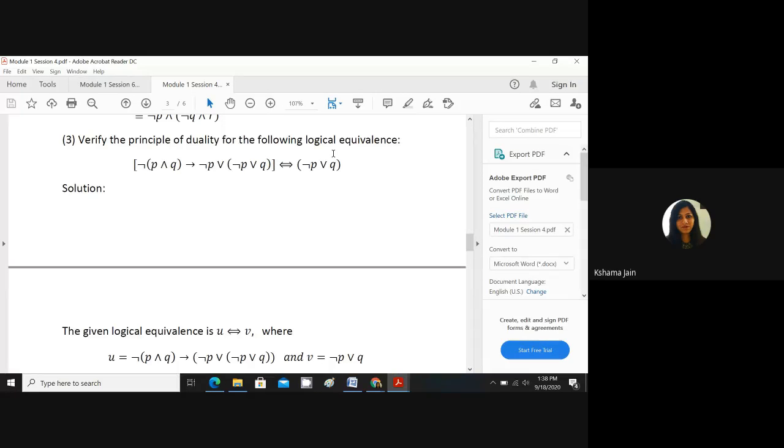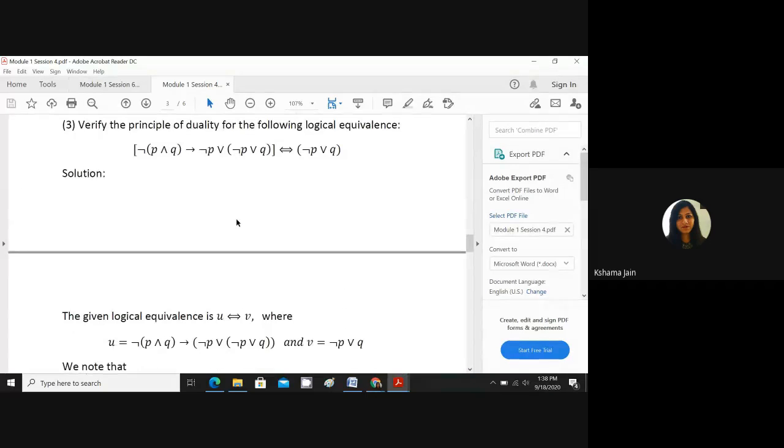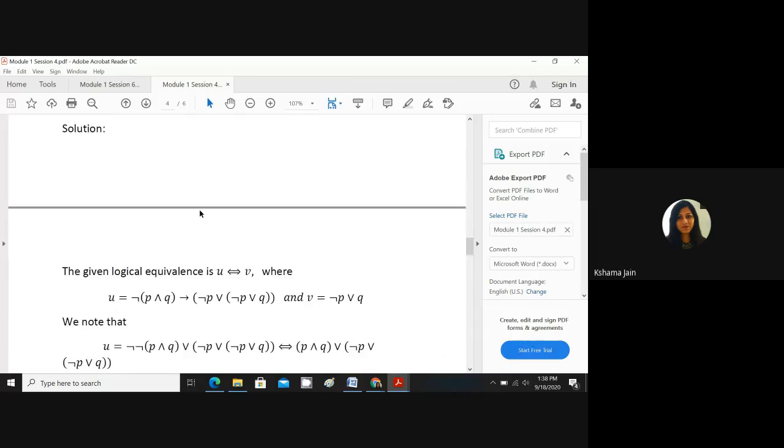So in this type of question, verify. This is given; one of the propositions you will consider as U, and the other proposition as V. Given that U is logically equivalent to V, if we prove that the dual of U is logically equivalent to the dual of V, then we say that the principle of duality is verified. So this is our whole aim. We'll take U as the LHS and V as the RHS.